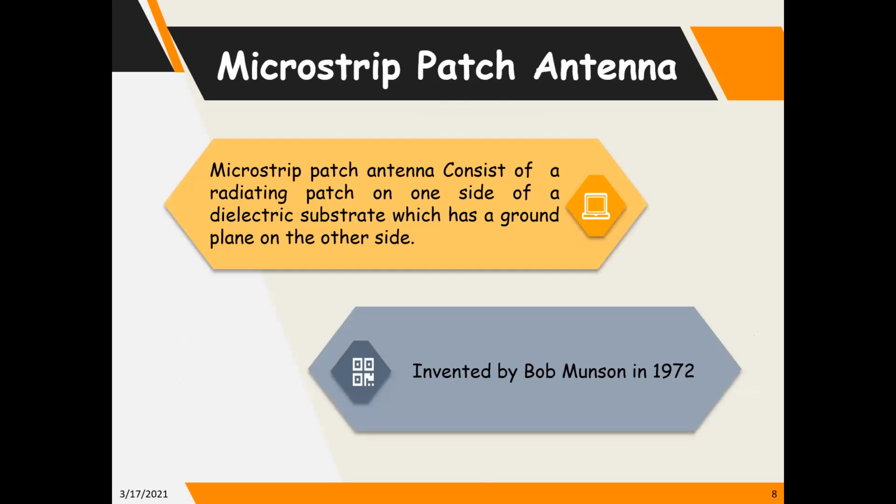Microstrip patch antenna. What is a microstrip patch antenna? A microstrip patch antenna consists of a radiating patch on one side of a dielectric substrate which has a ground plane on the other side. It was mainly developed by Bob Munson in 1972.